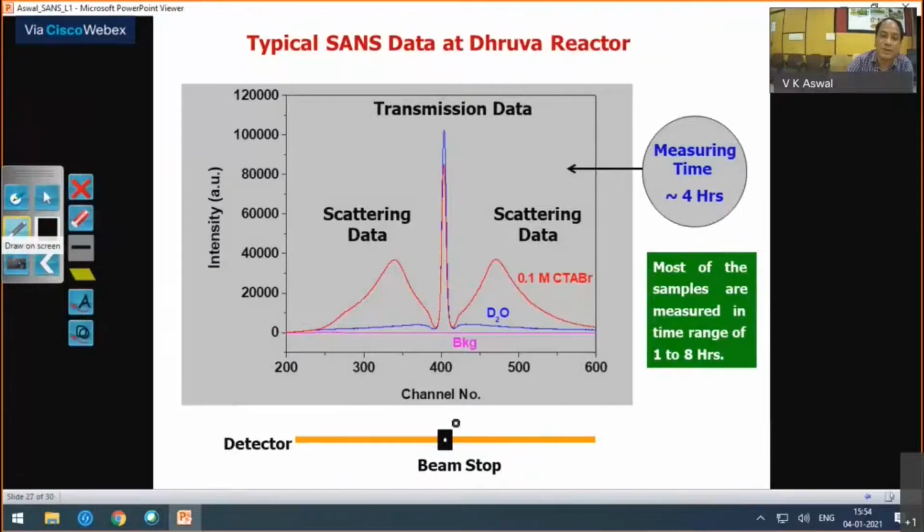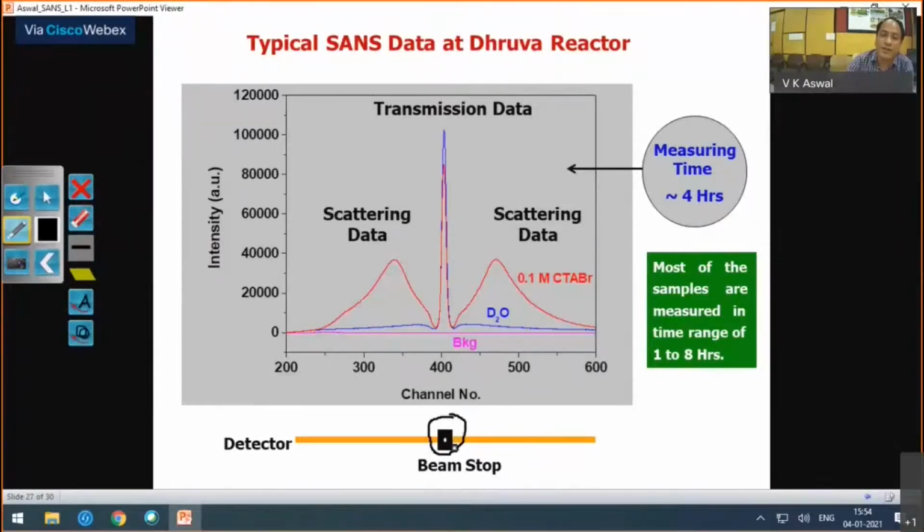Otherwise, if you want to measure transmission, you have to remove this beam stop, which unnecessarily takes a lot of time if you want to measure transmission and scattering patterns at different times.